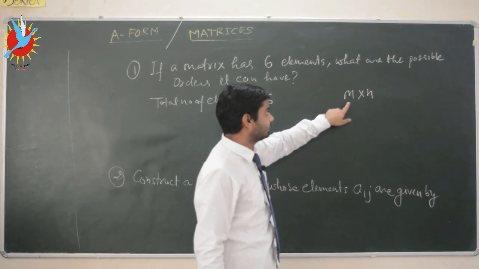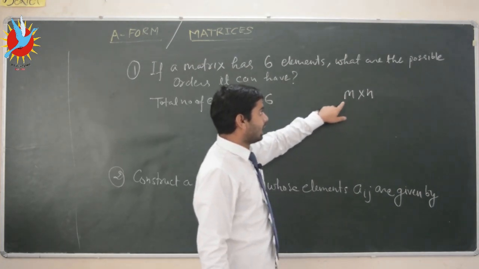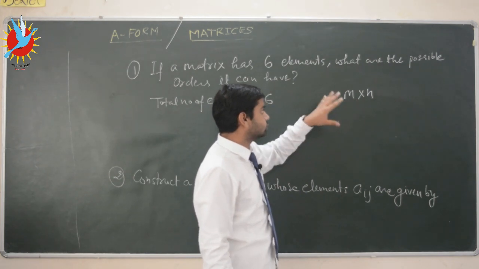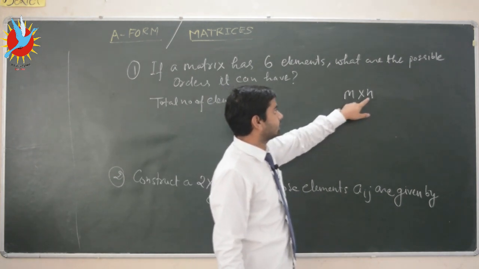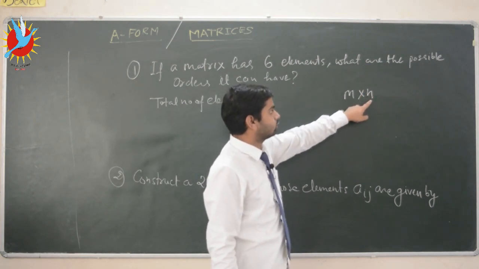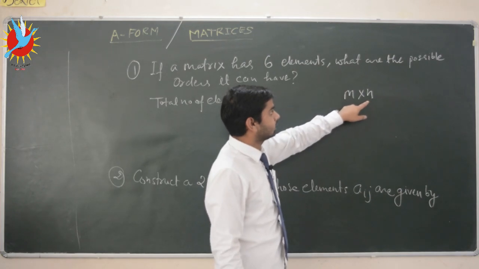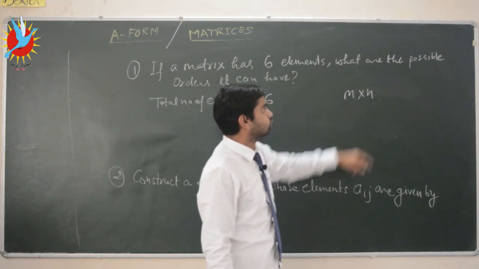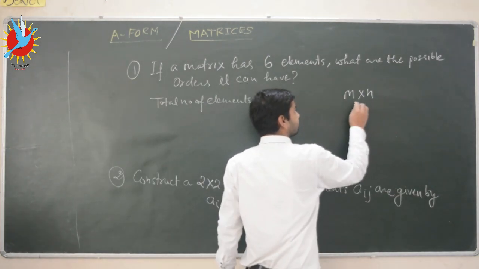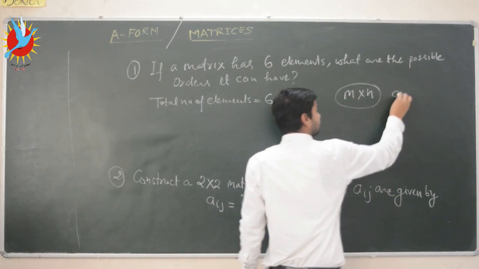Okay, so that matrix has a total of m rows and n columns. So each row has a total of n columns. The first row has n elements, and the second row has n elements, and the third row has n elements.